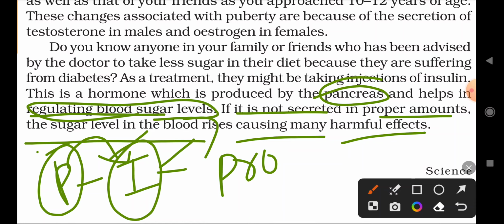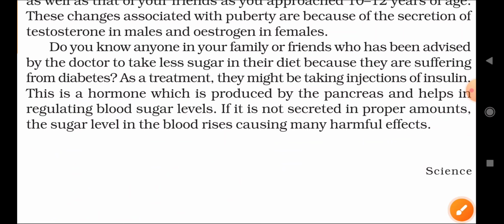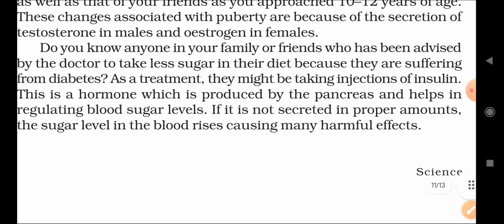If the pancreas does not produce it properly, the sugar level in the body will not be controlled, and it will cause many harmful diseases. Due to this only, the doctor prefers that diabetes patients take insulin injections.